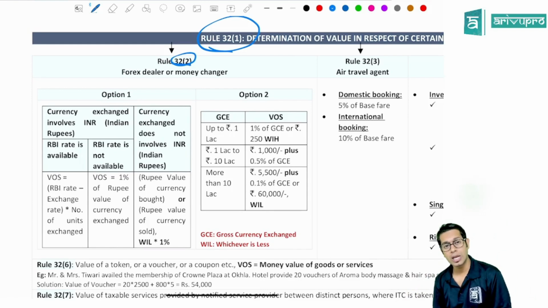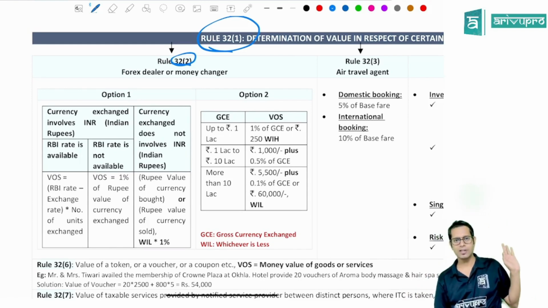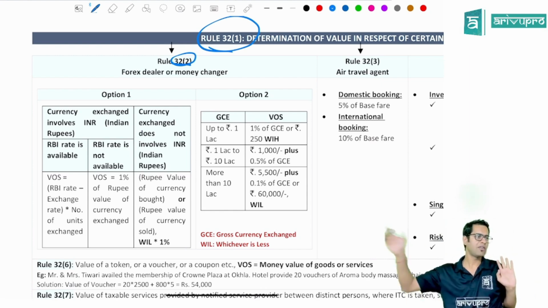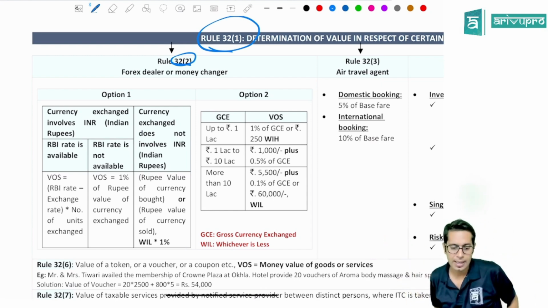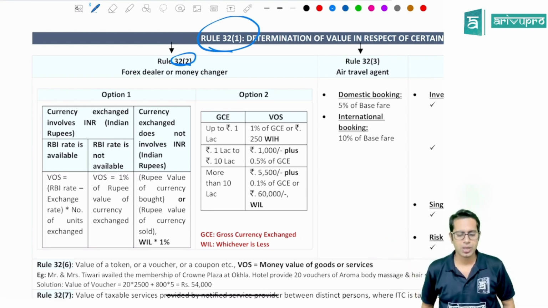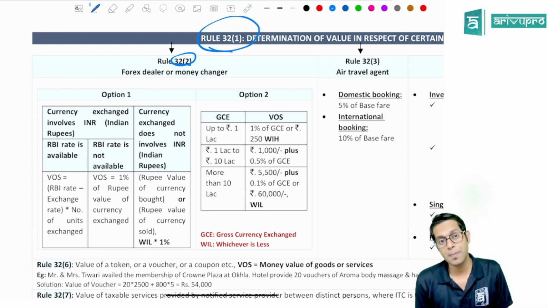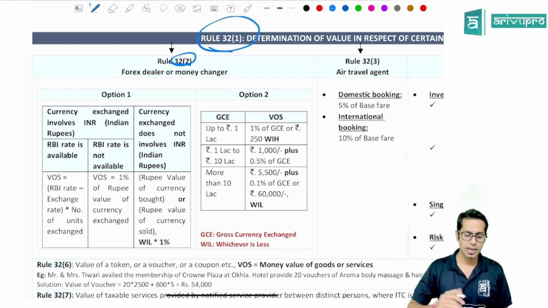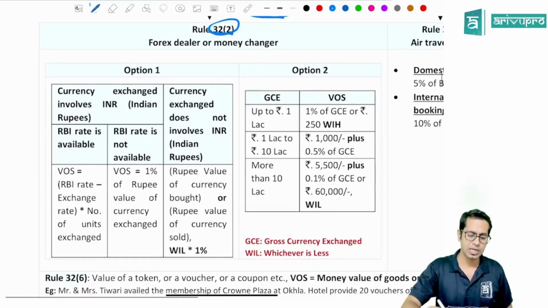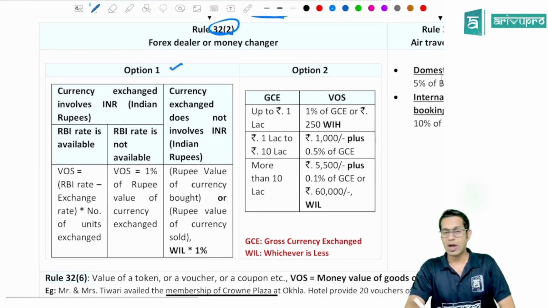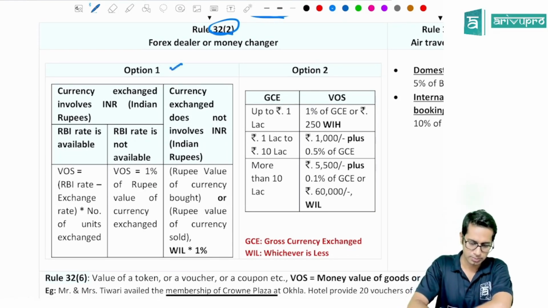If you are a forex dealer or a money changer, then you can always find the value of supply as per section 15. But if you don't want to follow section 15, you have an option to follow rule number 32 sub-rule 2. Rule number 32 sub-rule 2 says if you are a money changer or a forex dealer, the value of supply for you will be option number 1.